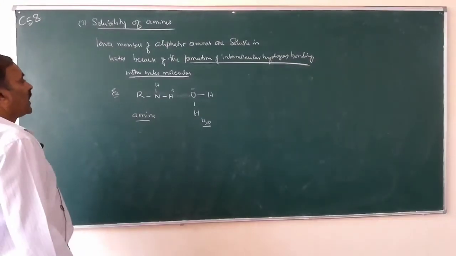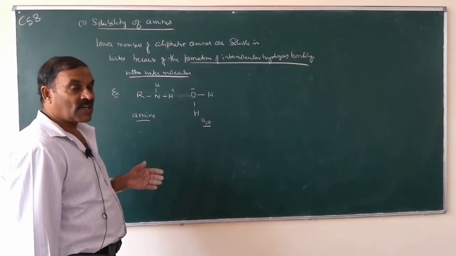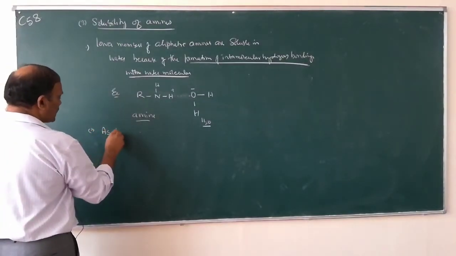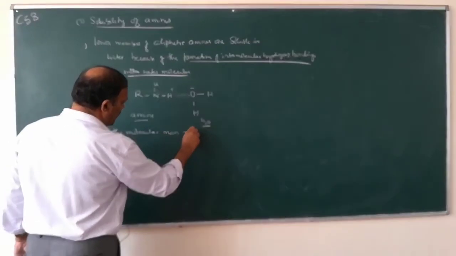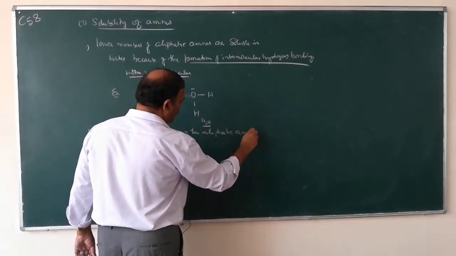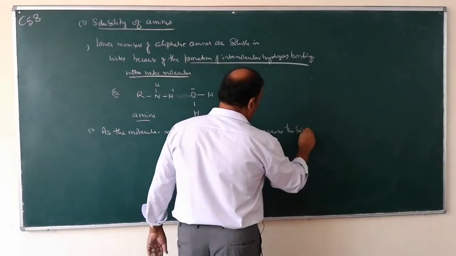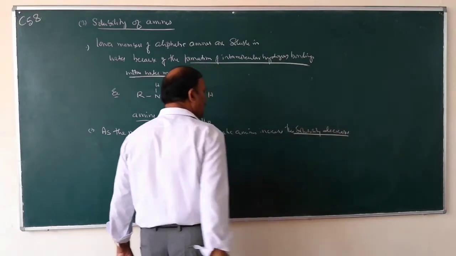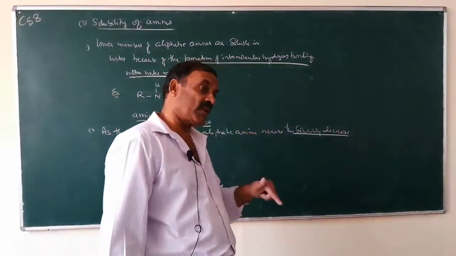So now, as the molecular mass increases, the solubility of the amine decreases. So this is the first point. Number 2, as the molecular mass of the aliphatic amines increases, the solubility decreases. Lower members are soluble in water because of the formation of hydrogen bonding with water molecules.